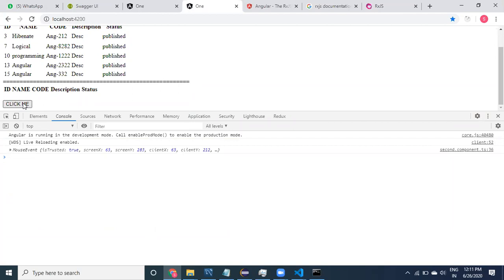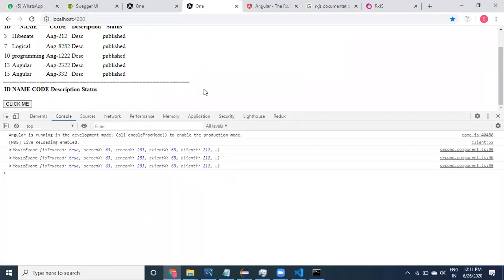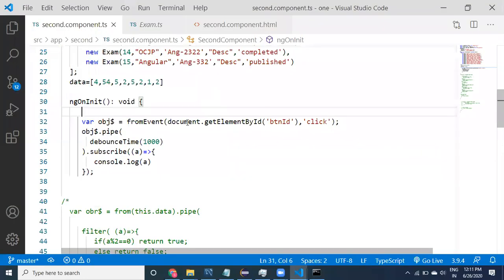Yeah, working fine. See here, however many times I click, it comes only once per second, so in the second where I did not click anything, nothing appears. We have to provide that particular object. If I provide a document object, it is going to work for the total document object.